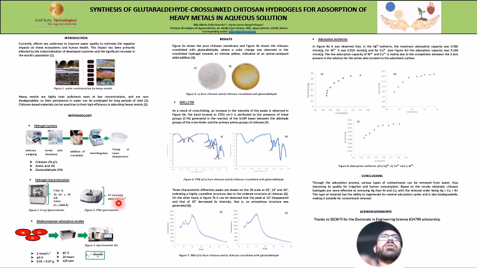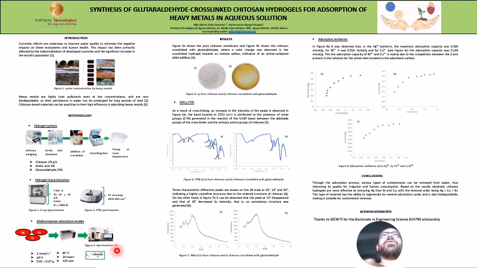Finally, for the absorption isotherms, a known amount of mercury, nickel, and copper was weighed at pH 4, and a variable mass of the hydrogel was added. The solution was stirred for 24 hours at 40 degrees Celsius and quantified by atomic absorption spectroscopy. And this equation was used to obtain the absorption capacities.